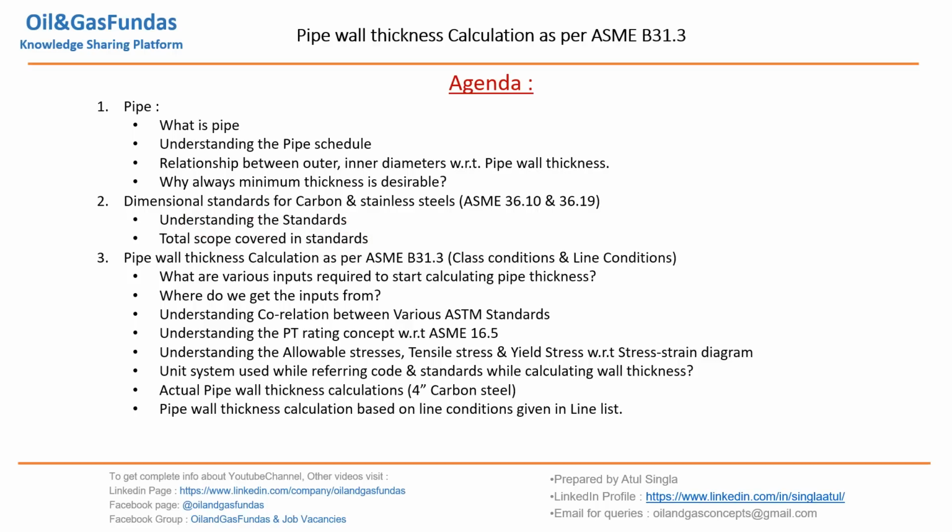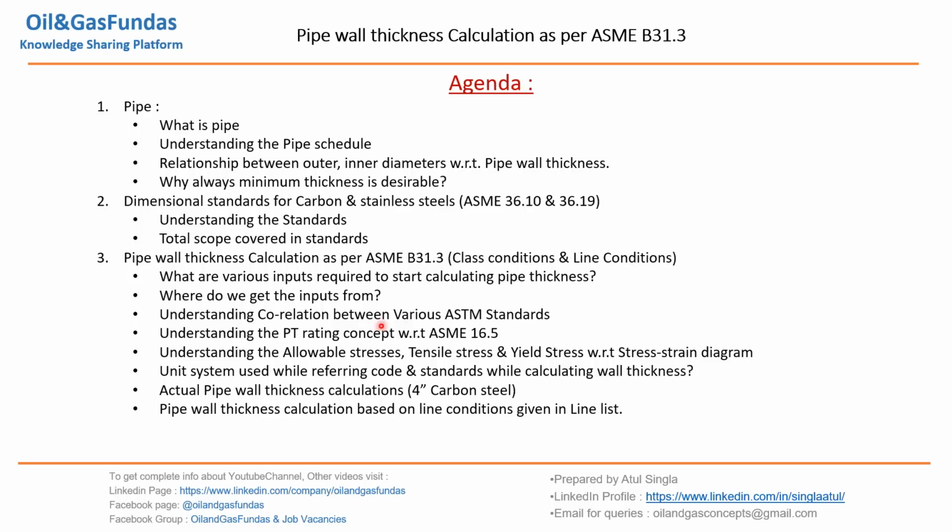Then we'll go into actual calculations for pipe wall thickness as per B31.3. We'll look into class conditions and line conditions both, but before starting actual calculations we'll look into what are the various inputs which are required to start the calculation, and from where we get these inputs. What is the starting point, what is the initial information available before starting the pipe wall thickness calculation?